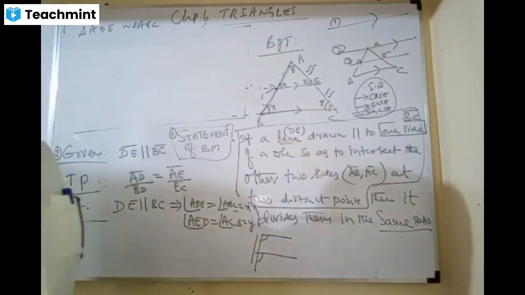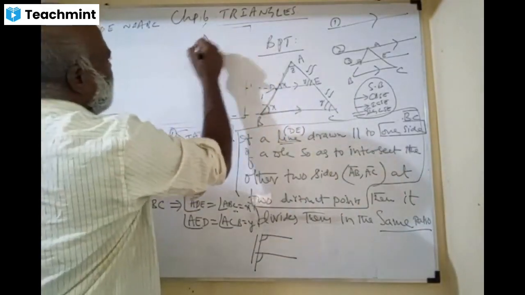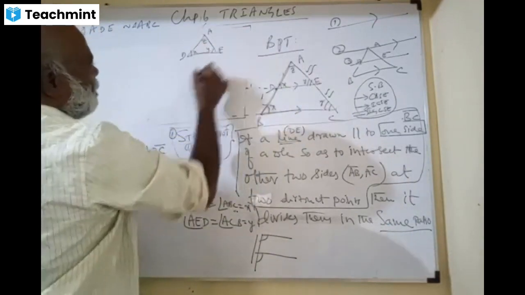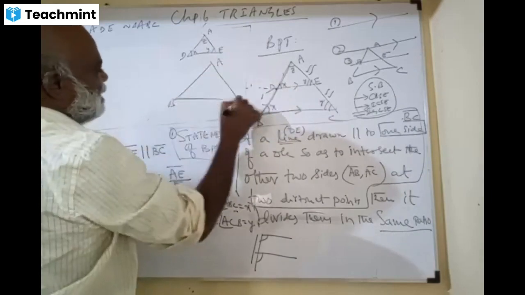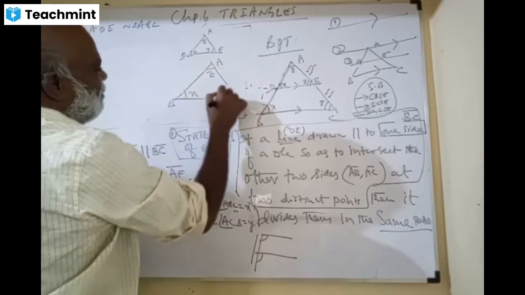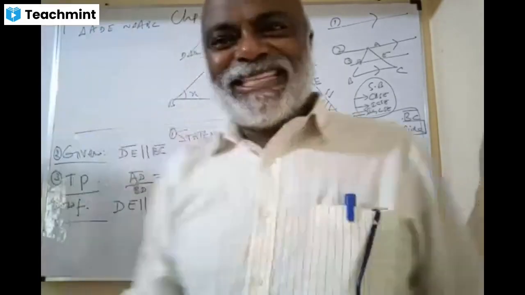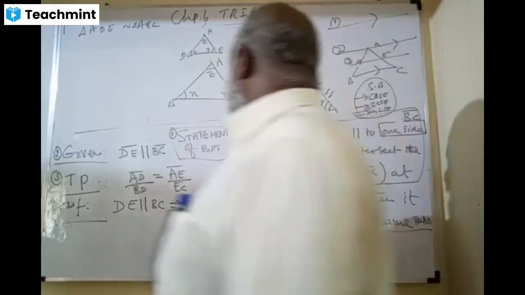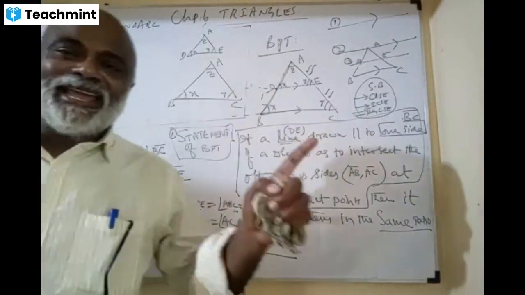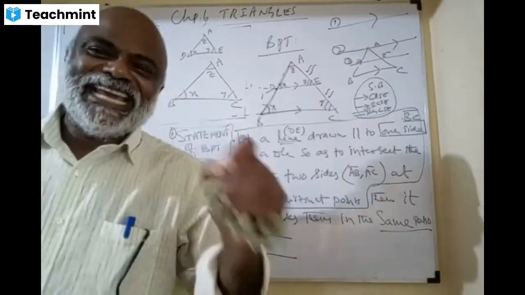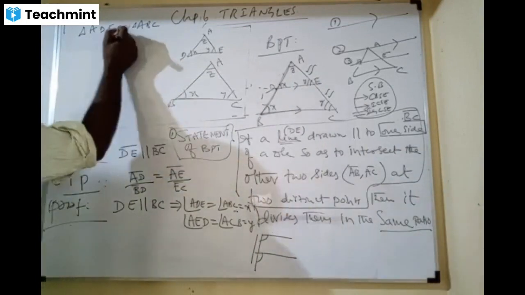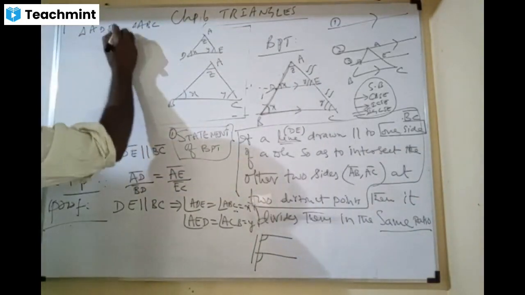Are they similar or not? Please tell me. The small triangle has got Z, X, Y, correct? The big triangle A, B, C also has Z, X, Y. Look at both the triangles. Do they have the same angles? Yes, sir. What did I say for the similar triangle definition? If the two triangles have equal angles, we say that they are similar. That's why I wrote here, triangle ADE is similar to triangle ABC.